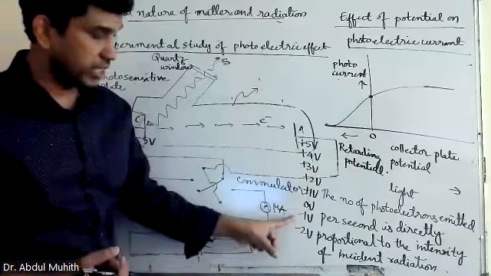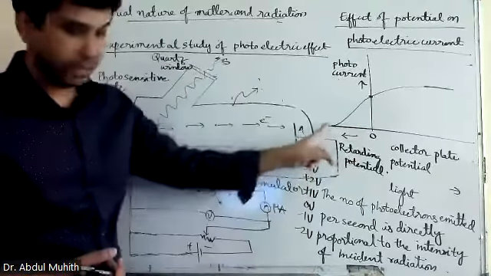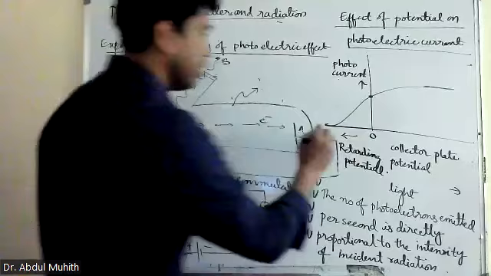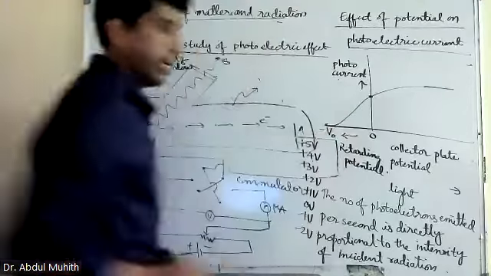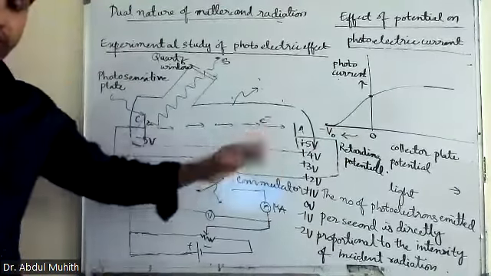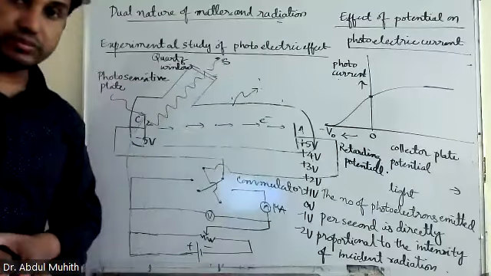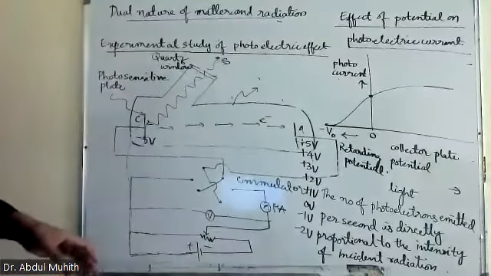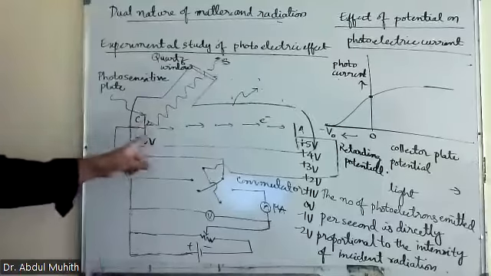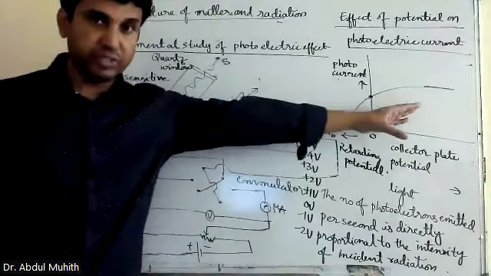Then when I started making it negative, like -1, -2, at a particular point the potential became -V0. What happened? The current became 0. That means the anode started rejecting the electrons. It did not take the electrons. It's not owning the electrons now. Once again, see, when it was +5, it was maximum. Okay, it was maximum.